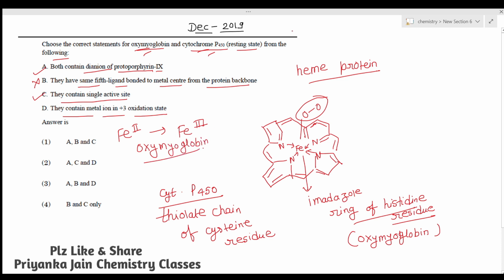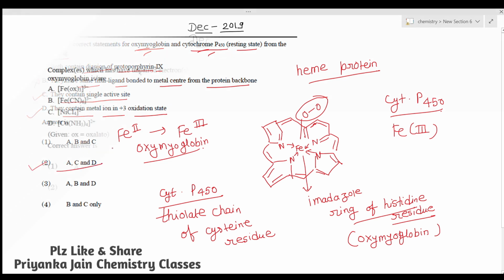While in the case of cytochrome P450, in the resting state, the iron is present in +3 oxidation state. Okay, so the answer of this question will be options A, C and D. It means option number 2. This A, C, D is the right answer.